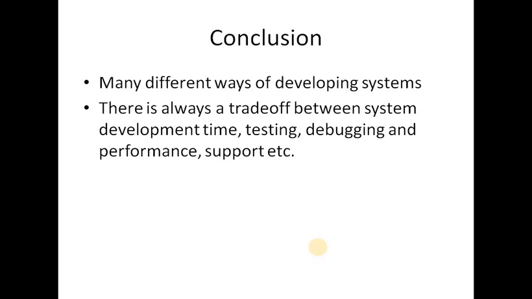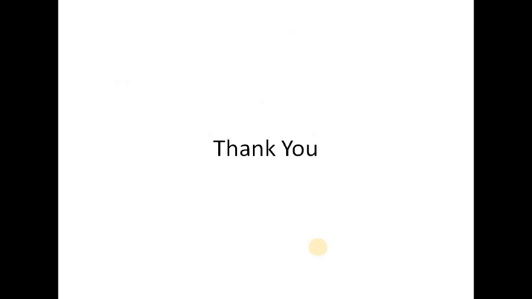So what is our conclusion? There are many different ways of developing systems, and there is always a trade-off between system development time, testing, debugging, performance, and support. These are the actual parameters we focus on: development time, testing, debugging, performance, and support, which we always have to consider. So these are the concepts of compiler, interpreter and assembler.